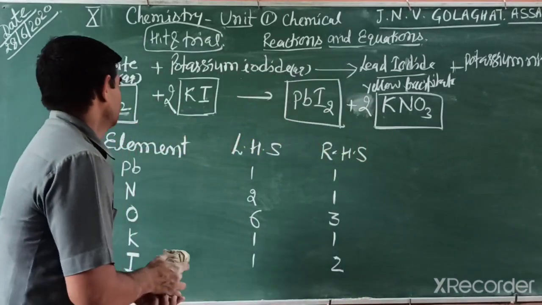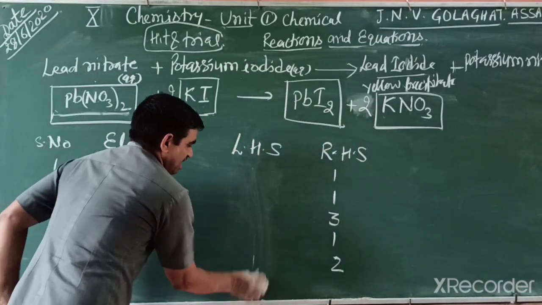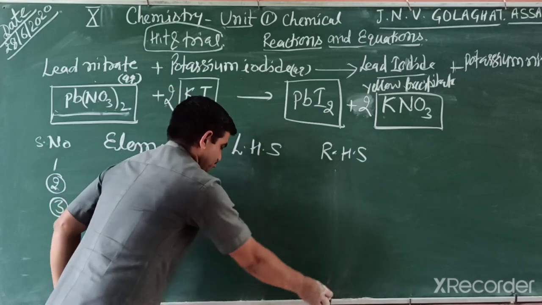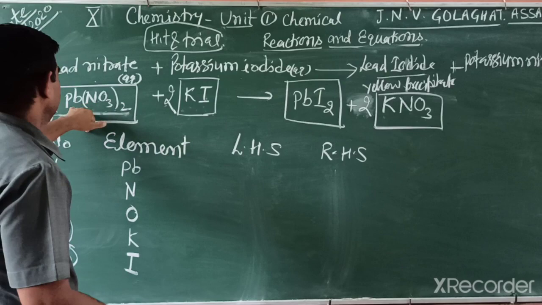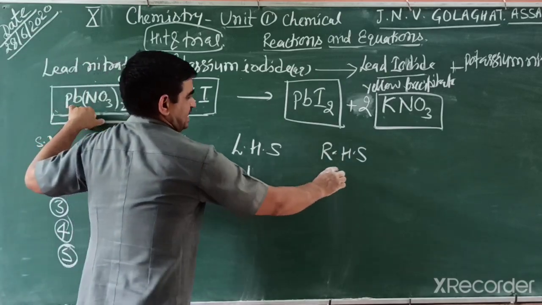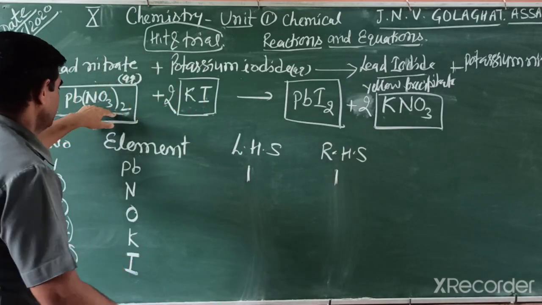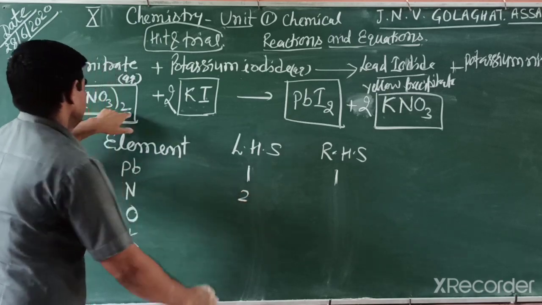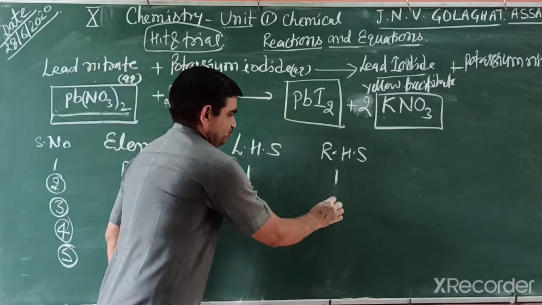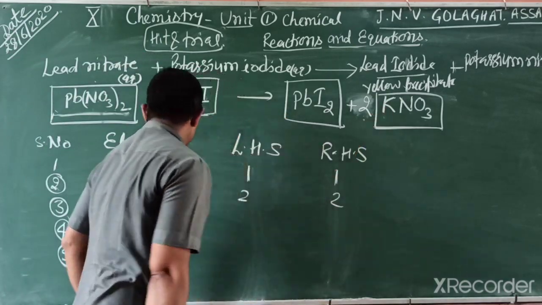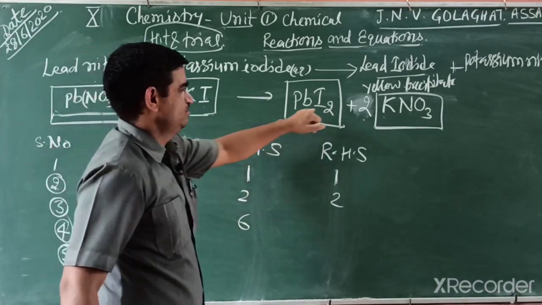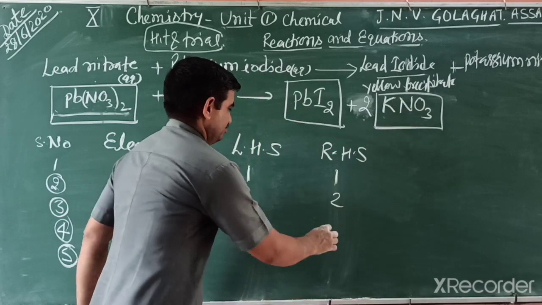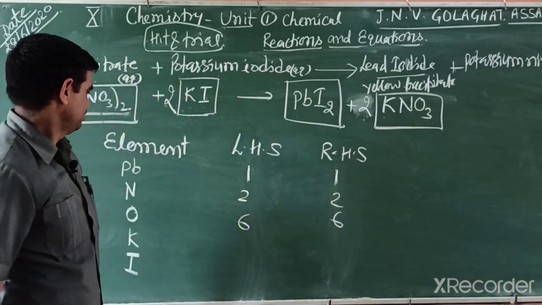In a similar way, you try and hit, multiply, and if not possible, we take another method. After that, we check in tabular form whether all are equal. Lead: left side 1, right side 1. Nitrogen: left side 2 and right side also 2, because we multiplied by 2. Oxygen: left side 6, right side 6.